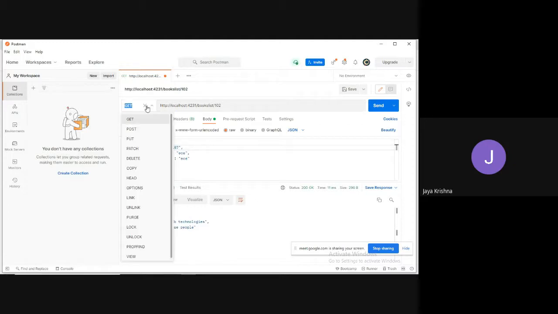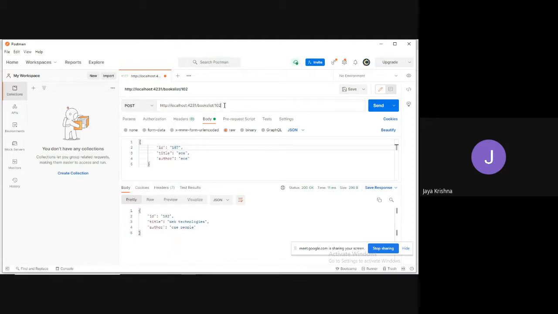For example, I would like to post once again. Click on post. The API is books list, and I would like to select the raw data. In that, I would like to go for insertion of JSON format. The number is 535. Let me send the data. That data is added to the corresponding list.